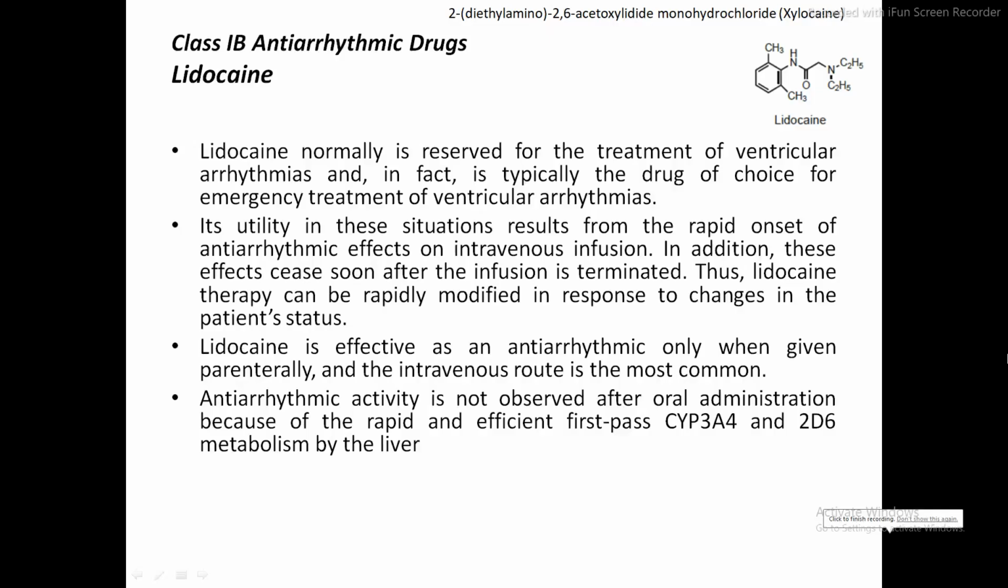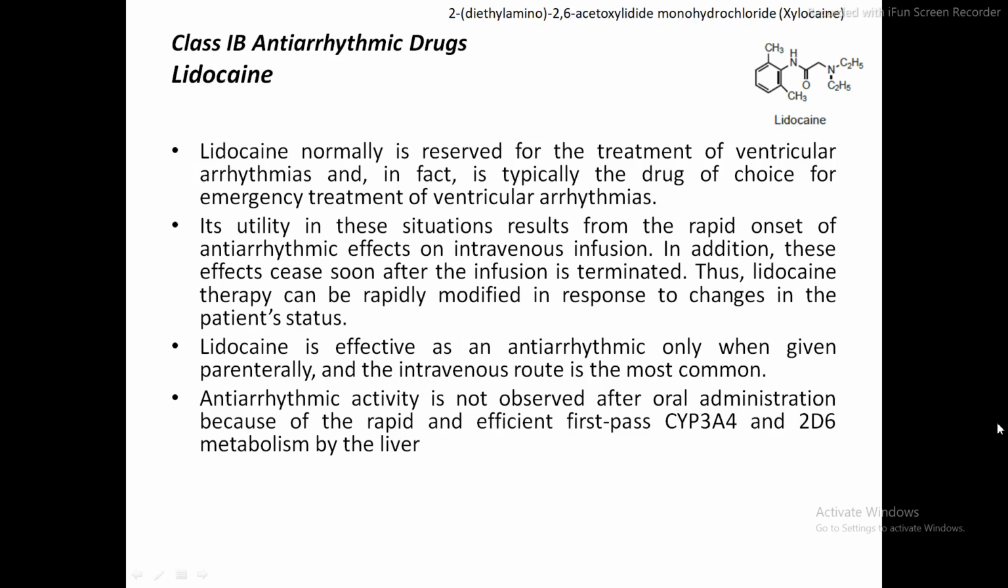Next class is the class 1 antiarrhythmic drugs. So what is the class 1B antiarrhythmic drug? There are a few drugs like lidocaine. Now, as we have discussed earlier, the class 1 antiarrhythmic drugs act by blocking the sodium channels. Similarly, these class 1B antiarrhythmic drugs also act by the same mechanism of action, that is by blocking the sodium ion channel.